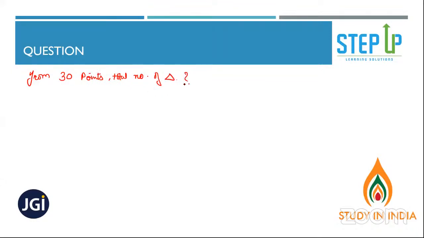What would be your answer? 30C3, correct. It is 30C3. To get one triangle, we need 3 points. Yes, so the answer is 30C3. Absolutely right.